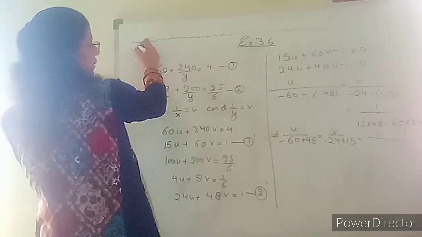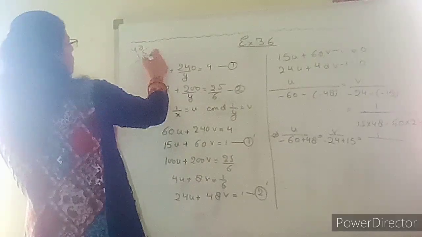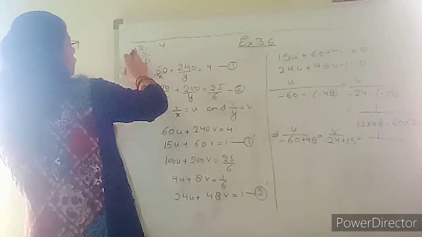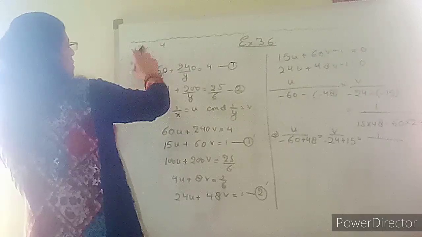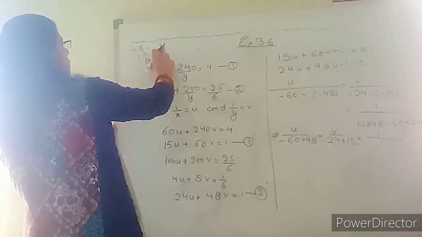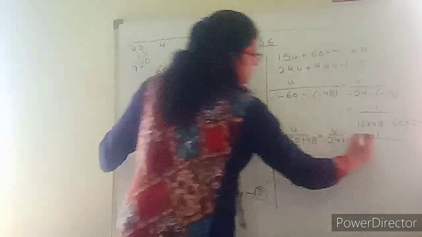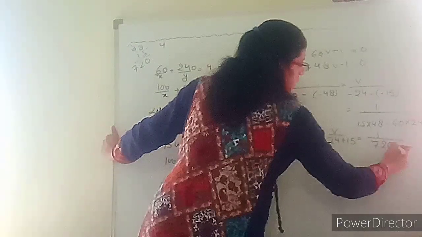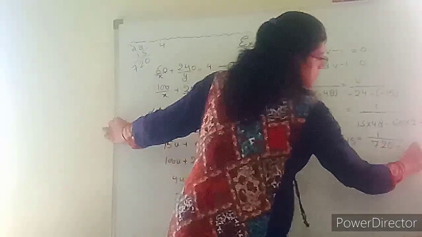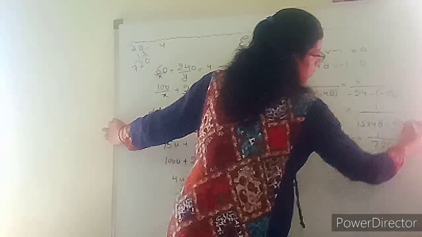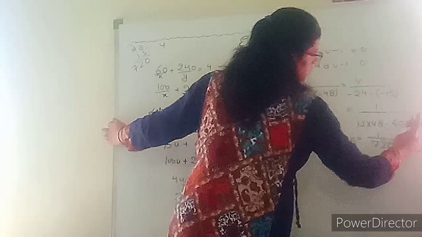I am solving it here. 5 eights are 40, carry over 4, 5 fours are 20, and 1 eight is 8, 28, 32, cut 2, carry over 3, 1 four is 4, 5, 6, 7, 720 is coming for this one, minus 60 into 24, 6 fours are 24, carry over 2, 6 twos are 12, 13, 14. Okay, this we are getting.